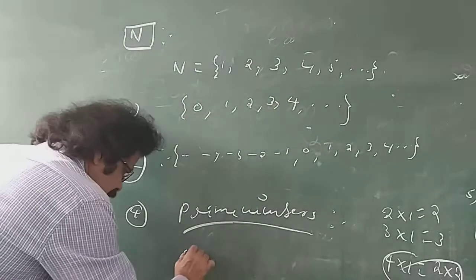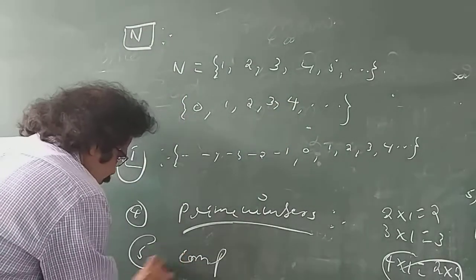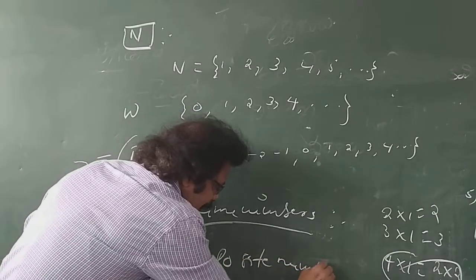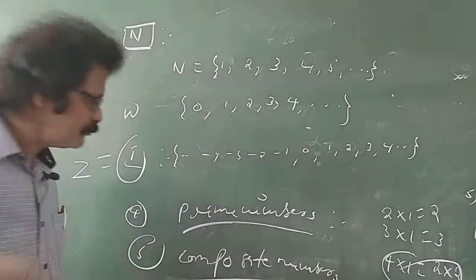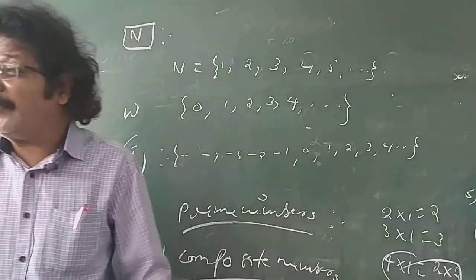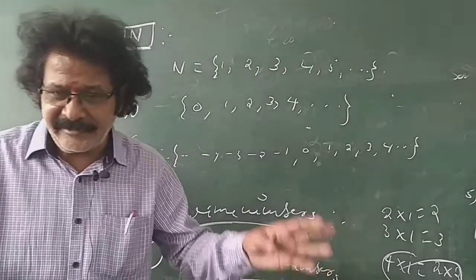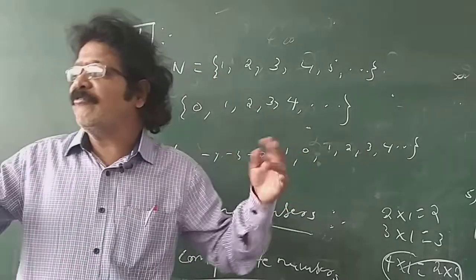Composite numbers. What are composite numbers? Composite numbers, other than prime numbers, are natural numbers which have factors other than one and themselves.